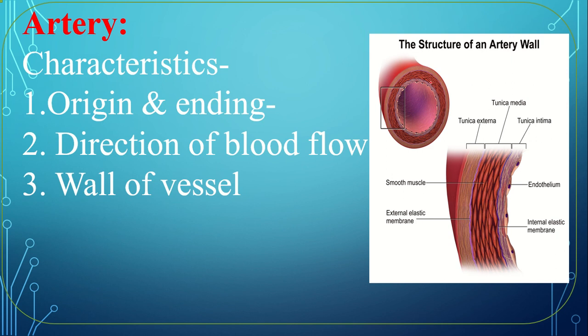Follow here. Wall of artery is thick comparatively than the other blood vessels like vein or capillary.